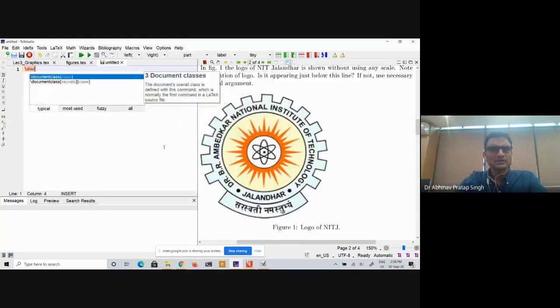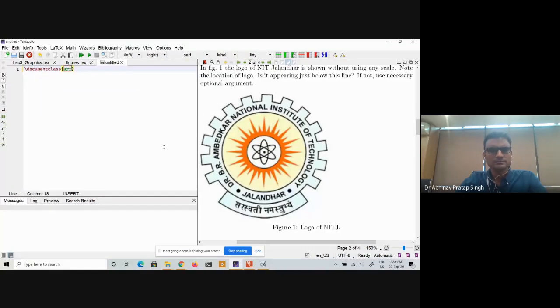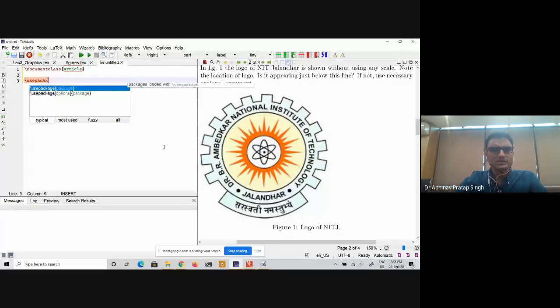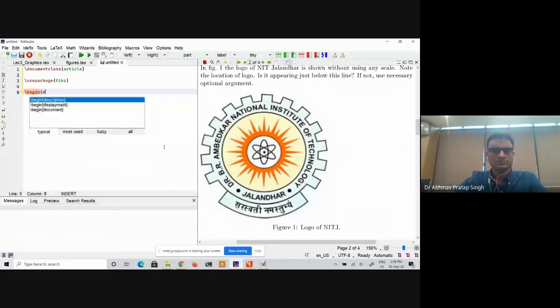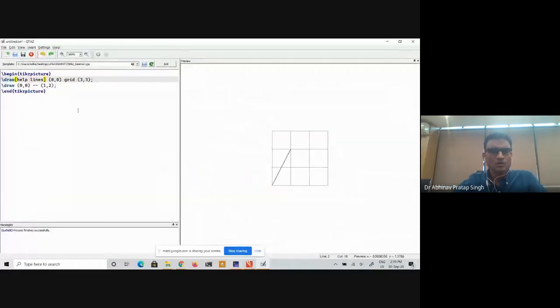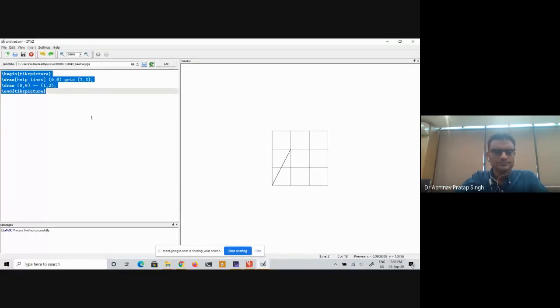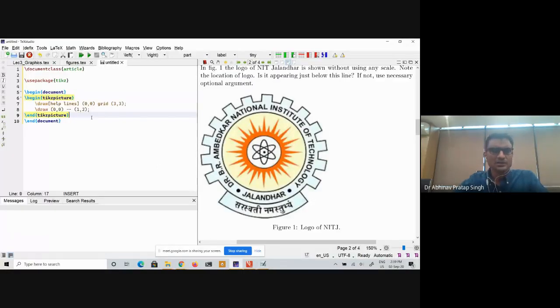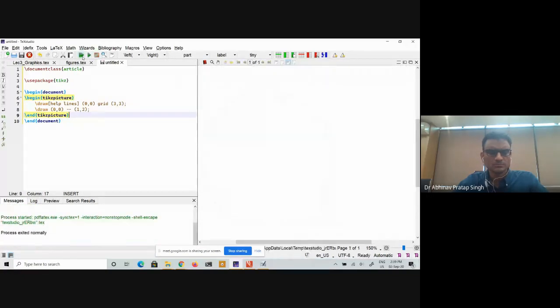So I will say document class article. I will use this package, and I will begin document. Now I will copy all of this, paste it here and run it. Now you can see that it is appearing in your LaTeX document also.